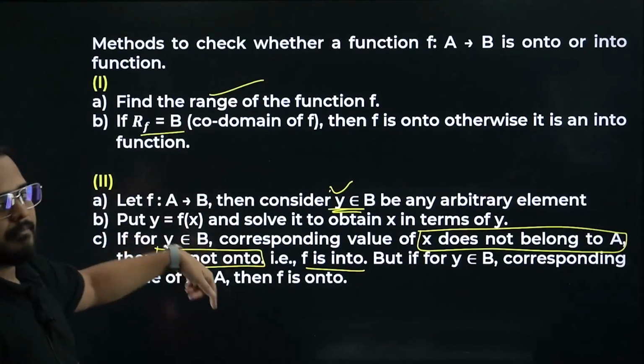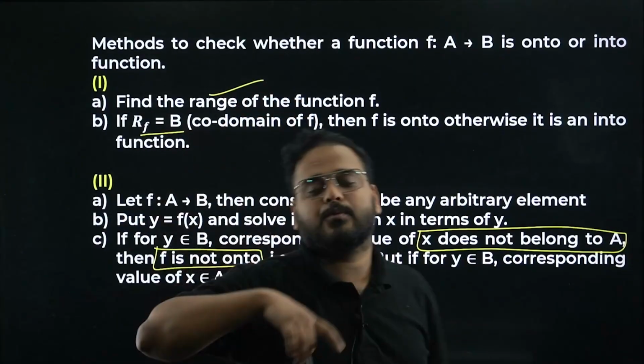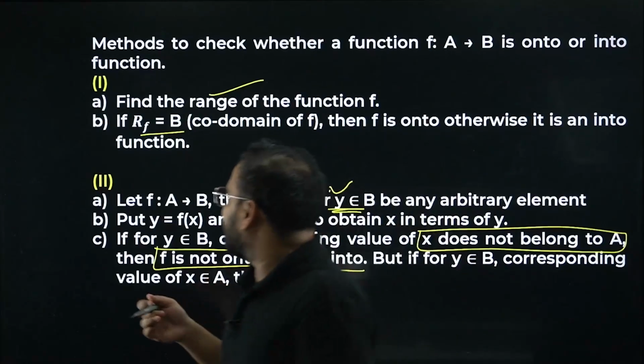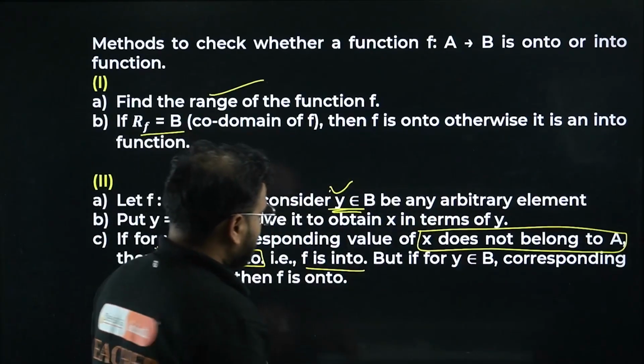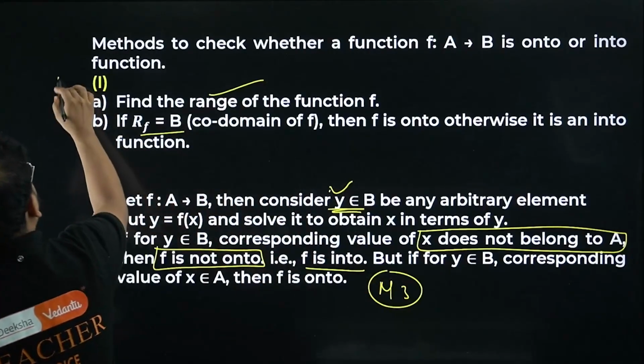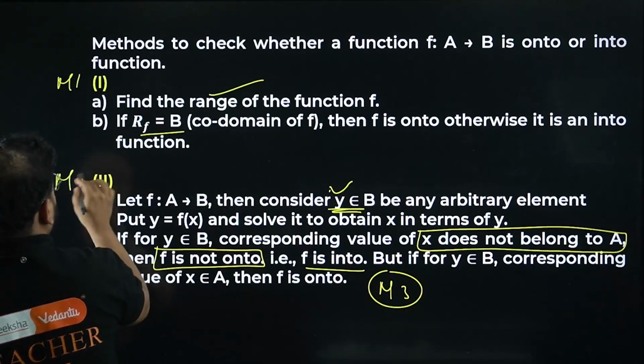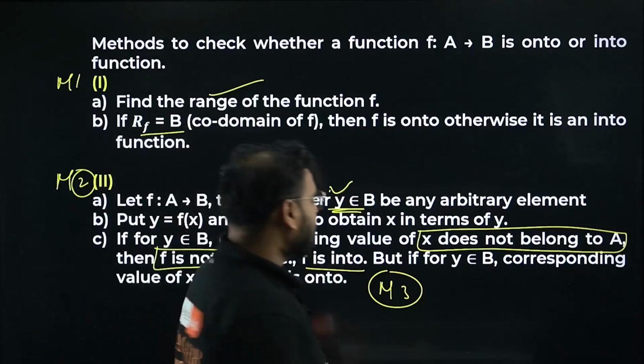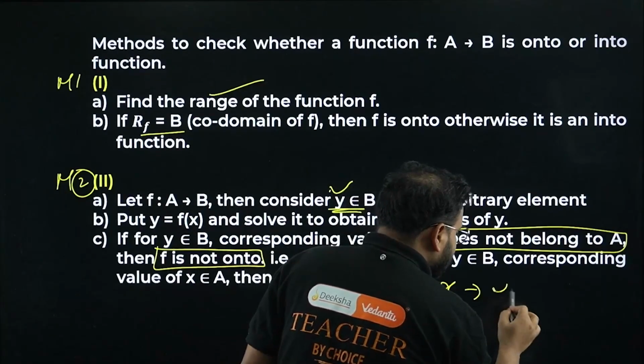Basically you can use the direct approach or the reverse approach. There's one more approach, I'll tell you over here. Right here, method number 3. This is method 1, method 2, method 3. What is method 3, sir? Try to put x tends to infinity.